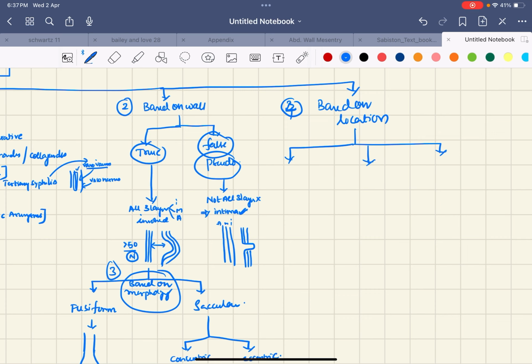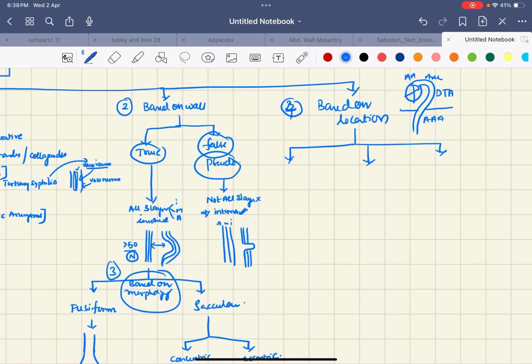So we know that from the heart, which is located in the thorax, this is the heart. From this we get the arch of aorta. This is the diaphragm. So there is the ascending aorta, arch of aorta, descending thoracic aorta, and abdominal aorta.